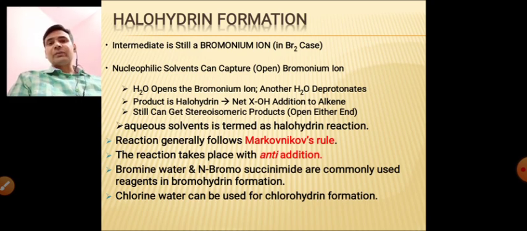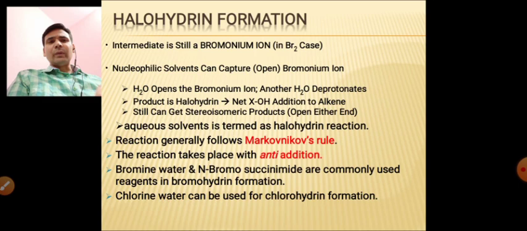In this case we take a water molecule as the nucleophile, and it will attack the cyclic bromonium ion that has been synthesized. So at one carbon there will be an attachment of bromine, and at the second carbon an attachment of a hydroxyl group. That's why the product is a halohydrin, because it contains a hydroxyl group as well as a halogen.